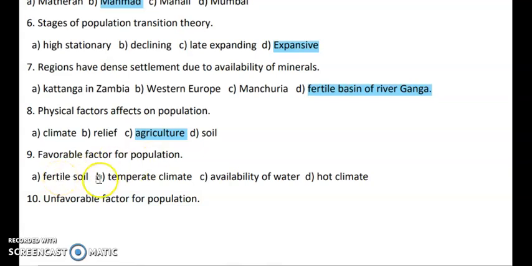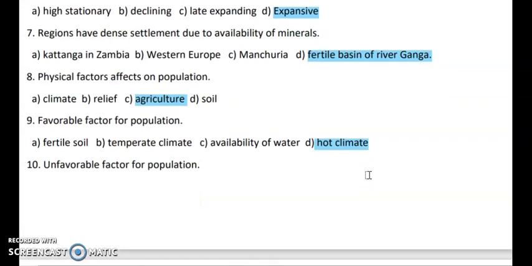So you have fertile soil, temperate climate, availability of water and hot climate. Now, if soil is fertile, it is really favorable for population. More population is found there. If the climate is temperate, not too cold, not too hot, medium climate, then it is favorable again for the population. Next, if water is available, definitely the population will be attracted. So what is the odd man out? Hot climate. Where the climate is very hot, the population will not be favorable. So because of that, hot climate is the answer. It is the incorrect factor.